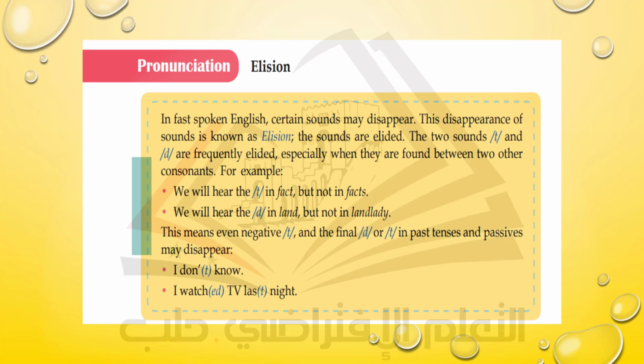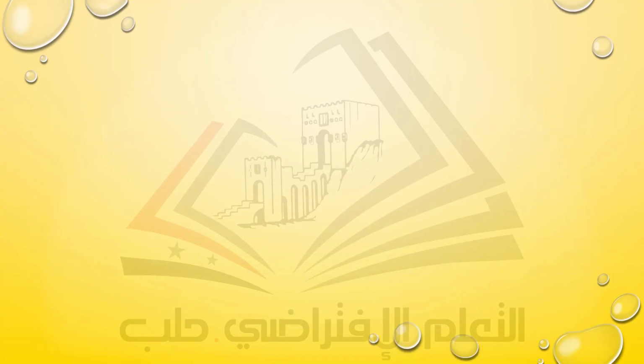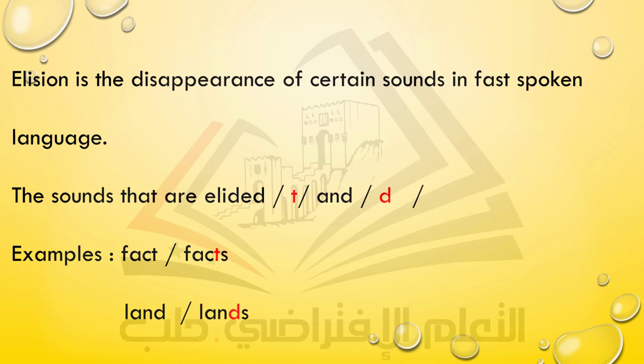As you see here, from the rule, we have the t sound and d. For example, in I don't know, because the t is preceded and followed by a consonant, we drop it, we don't pronounce it, we say I don't know. To summarize, simply speaking, elision is the disappearance of certain sounds in fast spoken language. The sounds that are elided are t and d.